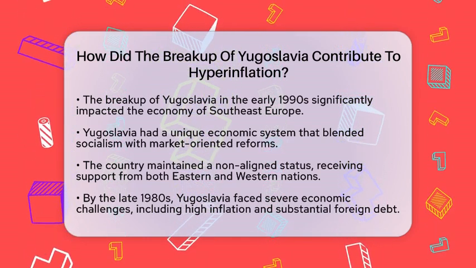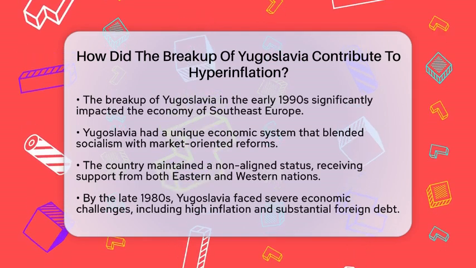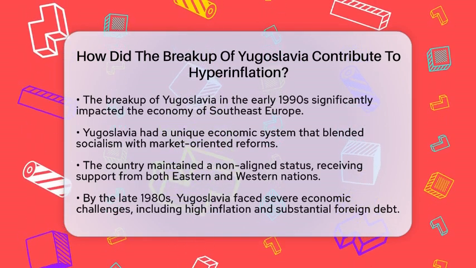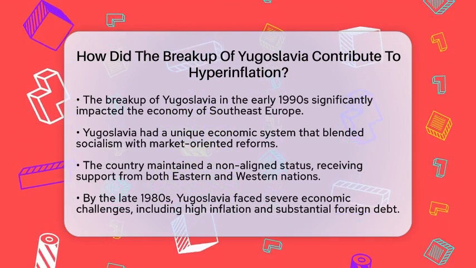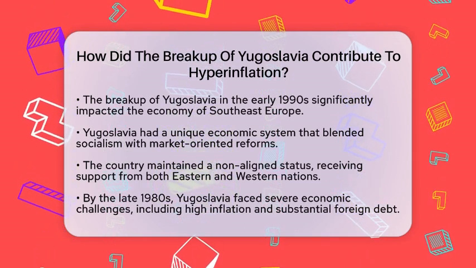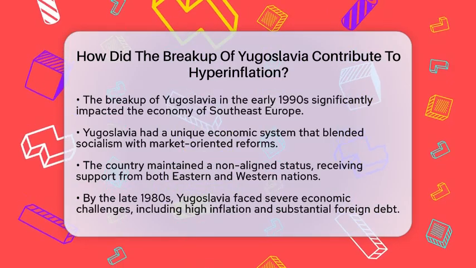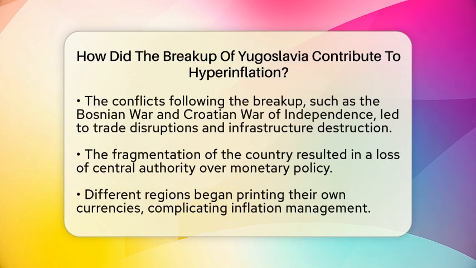However, by the late 1980s, Yugoslavia faced severe economic challenges. High inflation and a large foreign debt were just the beginning. As Yugoslavia began to break apart, the economic situation worsened dramatically.